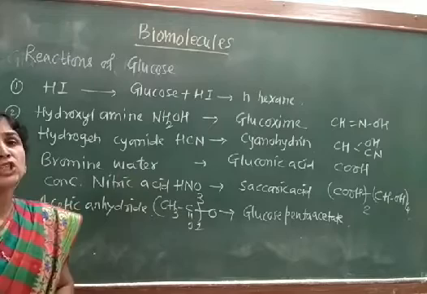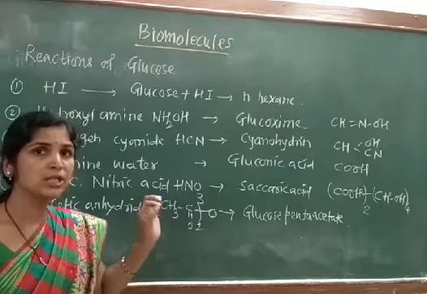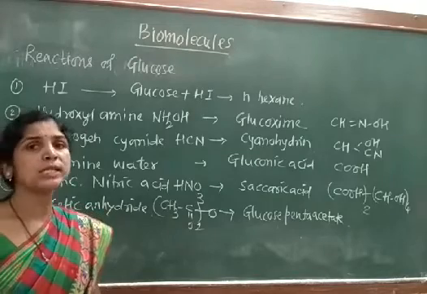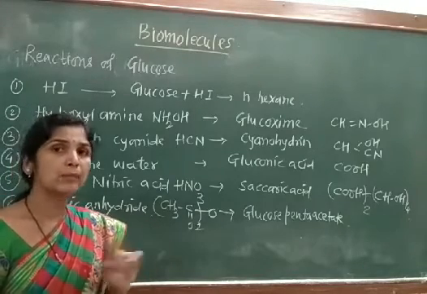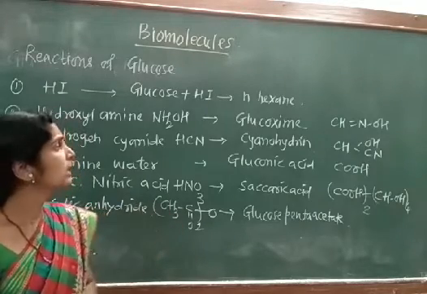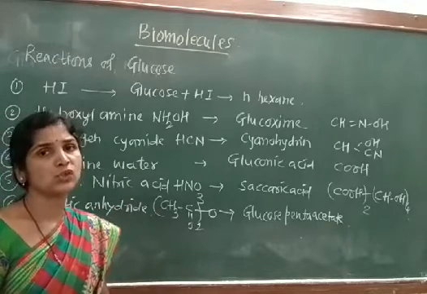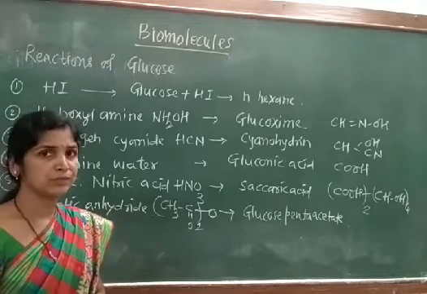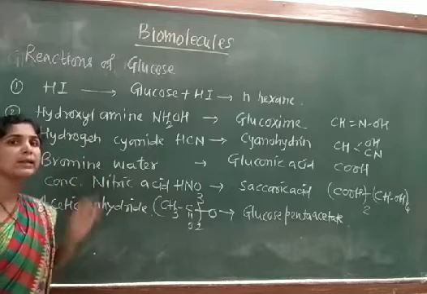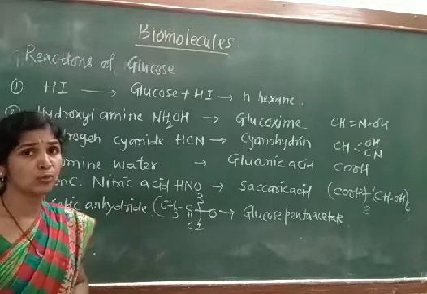So the formation of the CH double bond NOH at carbon number 1 confirms that glucose is having CHO group at carbon number 1, that is aldehyde group at first carbon atom. So the reaction with hydroxylamine gives us oxime, which confirms the presence of the carbonyl group in it. The next reaction, that is again the reaction with hydrogen cyanide. It is also possible if it is the example having the C double bond O group, that is carbonyl group.